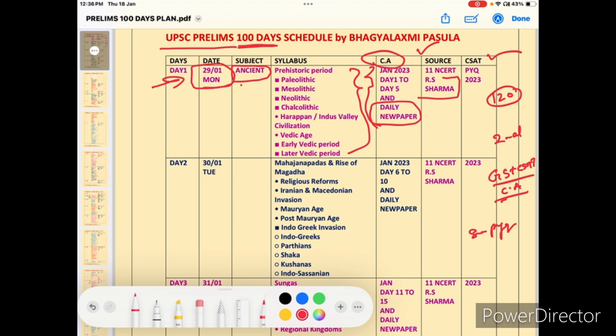But the thing is only true. What is that? See, the pattern changes, but the syllabus is the same. Yes or no? For example, one year they will give more questions on percentage. Some years they will give more questions on calculators or some different parts. But the static syllabus is the same.